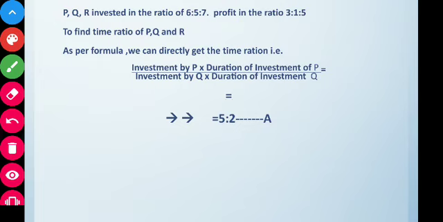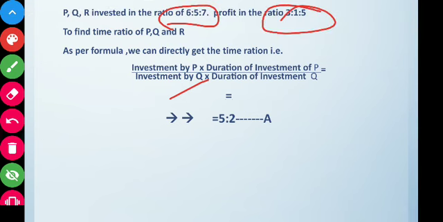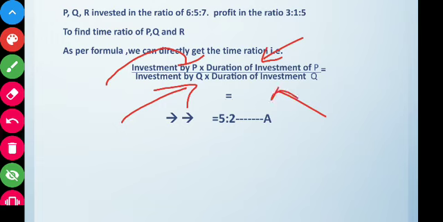It's given that P, Q and R have invested in the ratio 6 is to 5 is to 7. Their profit is 3 is to 1 is to 5. Now by our formula we know that the ratio of the profit is equal to investment of P into duration of investment of P by investment of Q into duration of investment of Q. This is equal to the ratio of their profit. And if you see here, the ratio of the profit of P and Q is 3 by 1.